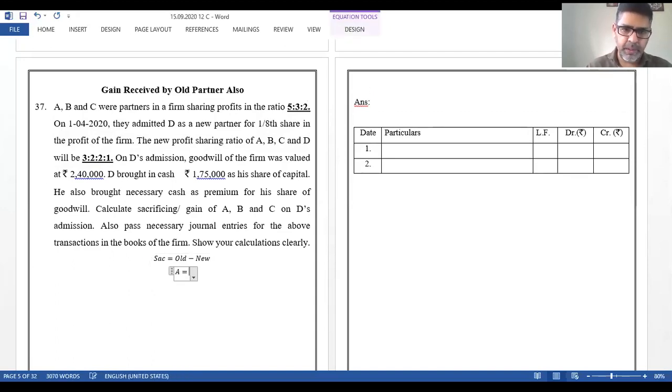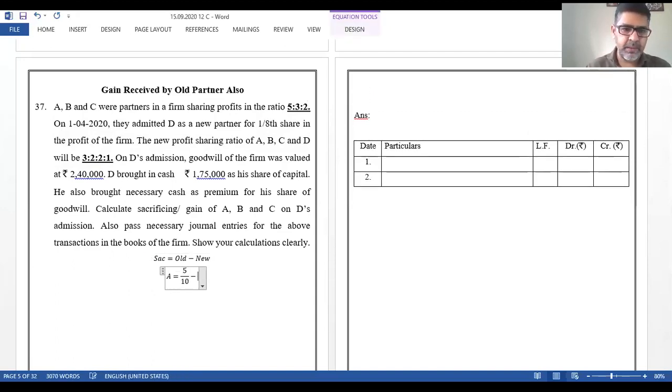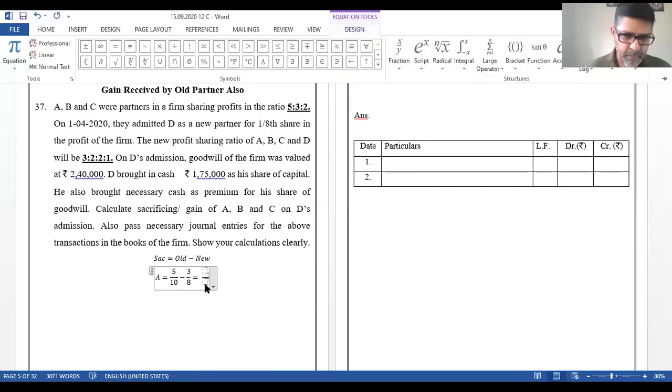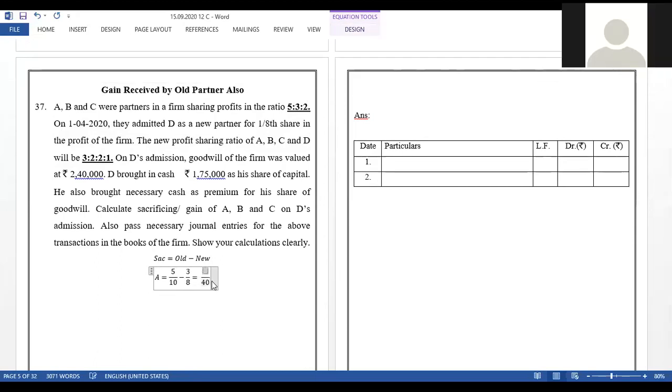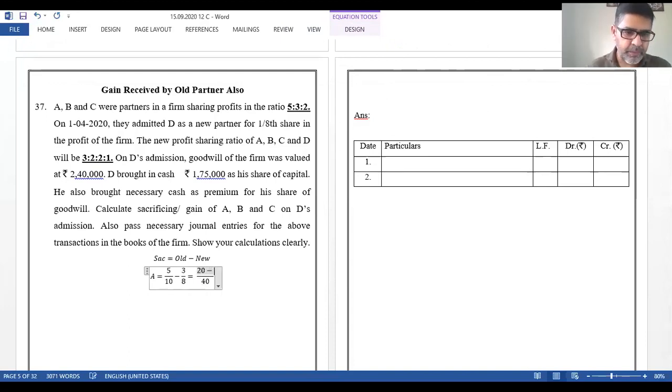Okay, for A, old is 5/10 minus new is 3/8. So LCM over here will be 40. 4 5s are 20, 5 3s are 15. So this is going to be 20 minus 15 is 5/40, which is equal to 1/8.